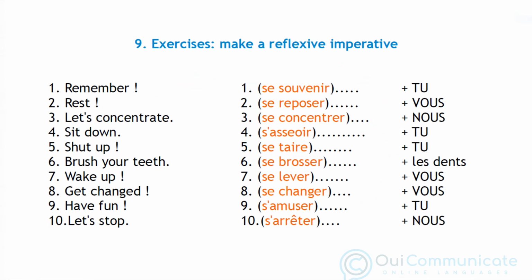In the next 10 sentences, we want to create reflexive imperatives. The answers are: number 1, souviens-toi. Number 2, reposez-vous. Number 3, concentrons-nous. Number 4, assieds-toi. Number 5, tais-toi. Number 6, brosse-toi les dents. Number 7, levez-vous. Number 8, changez-vous. Number 9, amuse-toi. Number 10, arrêtons-nous.